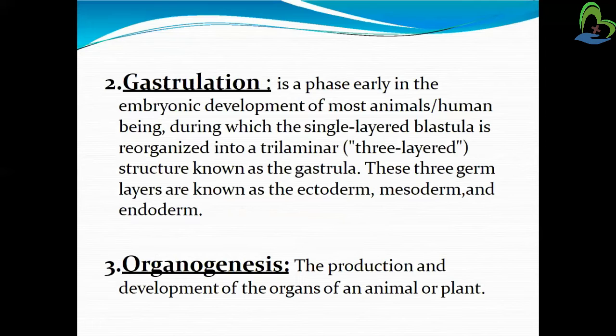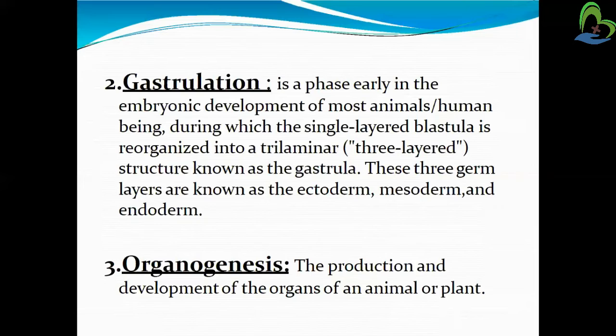Second is gastrulation. Gastrulation is a phase early in the embryonic development of most animals and human beings, during which the single-layer blastula is reorganized into a trilaminar structure, meaning three germ layers, known as a gastrula. We already discussed that the embryo develops from the three germ layers.